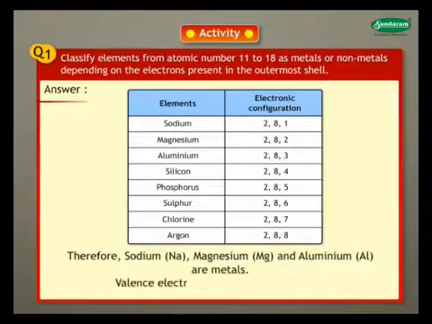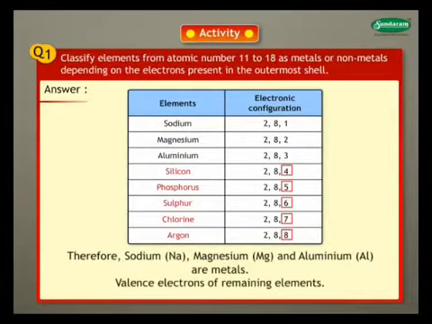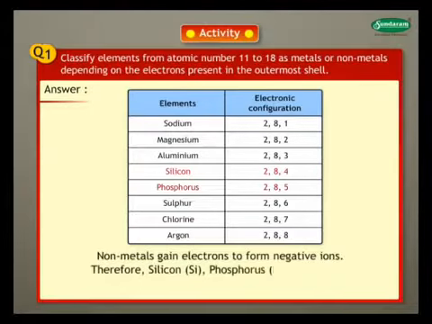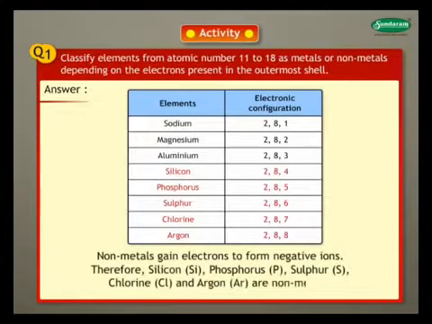Note the valence electrons of the remaining elements. Non-metals gain electrons to form negative ions. Therefore, silicon, phosphorus, sulfur, chlorine and argon are non-metals. Question 2.